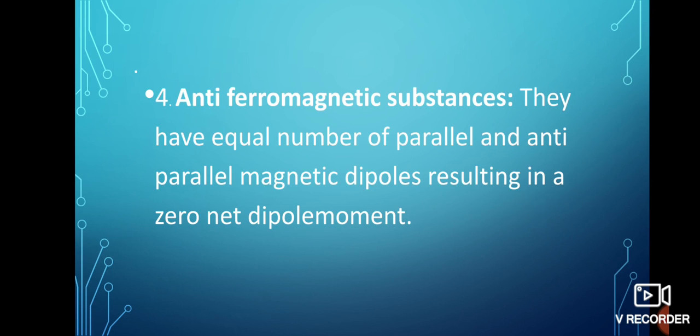That means substances showing antiferromagnetism have domain structure similar to the ferromagnetic substance, but their domains are oppositely oriented and cancel out each other's magnetic moment. That means in case of antiferromagnetism, dipole moment is equal to 0. The examples of antiferromagnetic substances are manganese oxide, iron oxide.